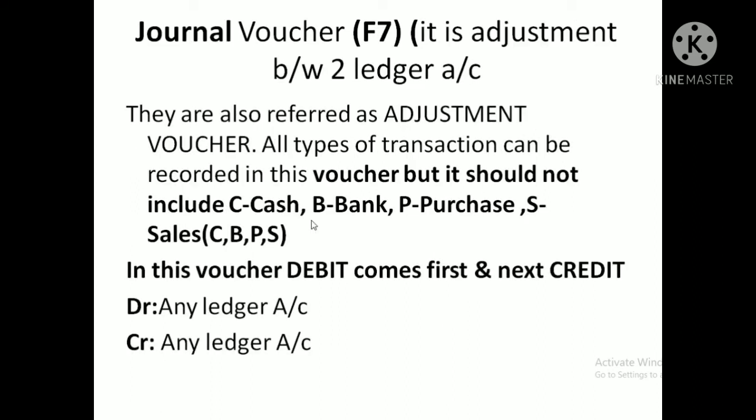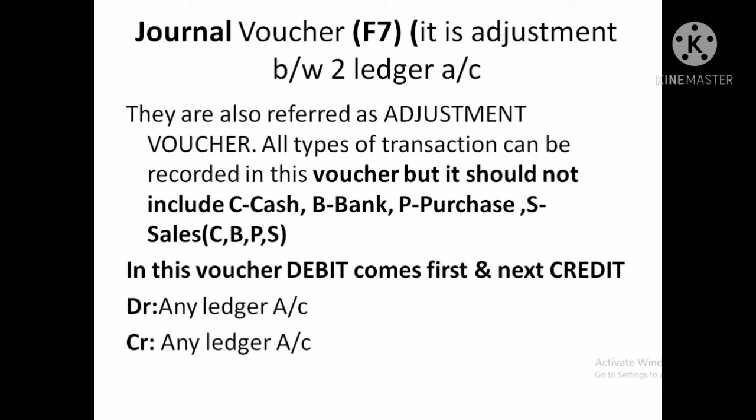The next one, journal voucher. We can execute the journal voucher with the help of F7, by pressing the F7 functional key. Here I already told you about the general voucher.